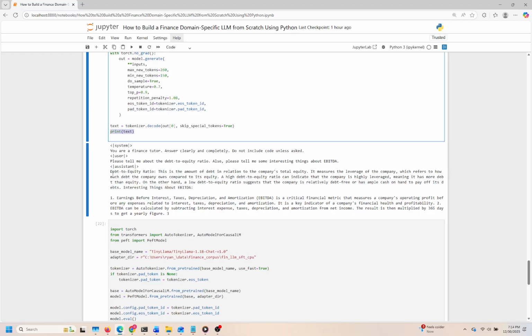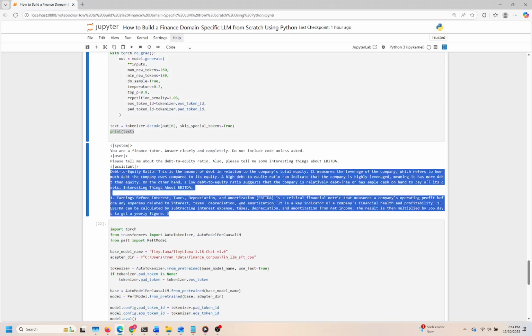As we proceed to the next cell, we'll likely dive into analyzing this response or fine-tuning our approach further, exploring how effectively the model responds to diverse finance-related topics.